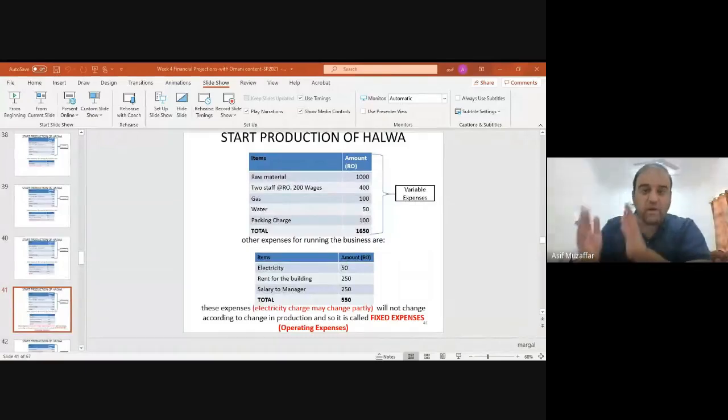They know some part of it is direct expense, some part of it is indirect expense. There are some companies who will apportion it, like let's say Pepsi company, they will say 70% of our electricity bill is direct expense, 30% of it will be indirect expense. This is also possible. But most companies will put the electricity bill as an indirect expense. They will not put some part of it as direct and some part as indirect. Here in this halwa company, electricity is indirect expense only. Why?